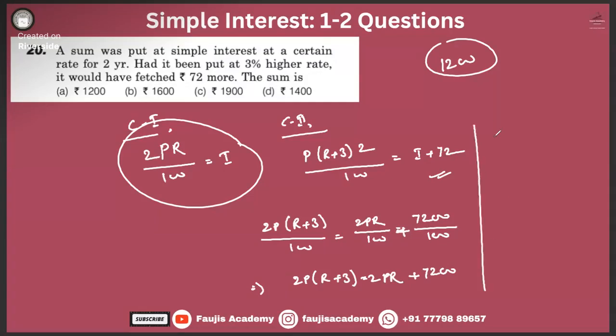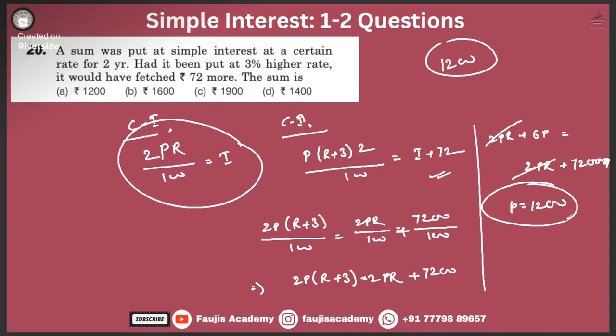Now let's solve it. 2PR plus 6P is equal to 2PR plus 7200, sorry, not 1000. This one is gone. Then P is equal to this much. Then your A is your correct answer.